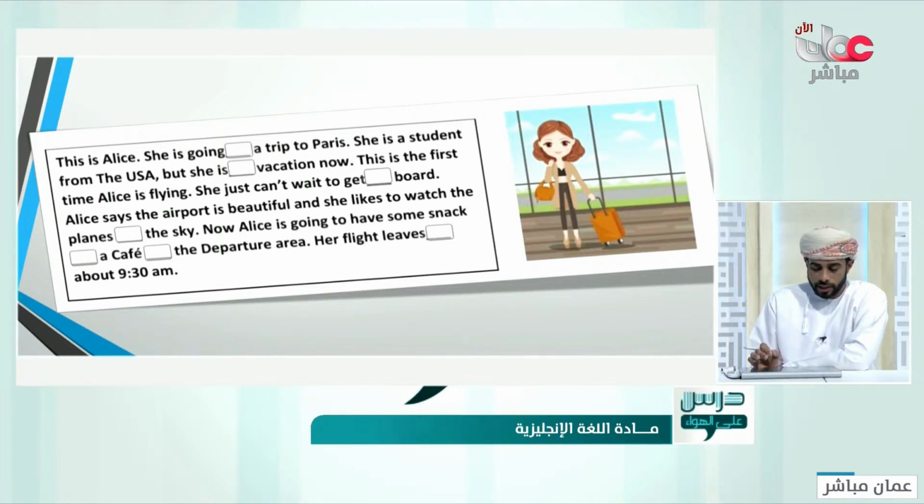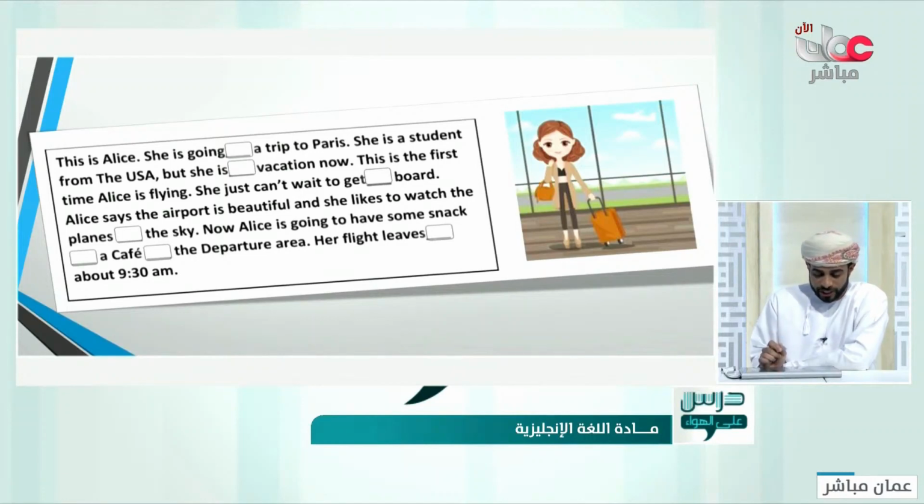She just can't wait to go board. Alice says the airport is beautiful, but she likes to watch the planes, the sky. Now Alice is going to have some snack cafe, the depart area. Her flight leaves about 9 or 30 past 9.